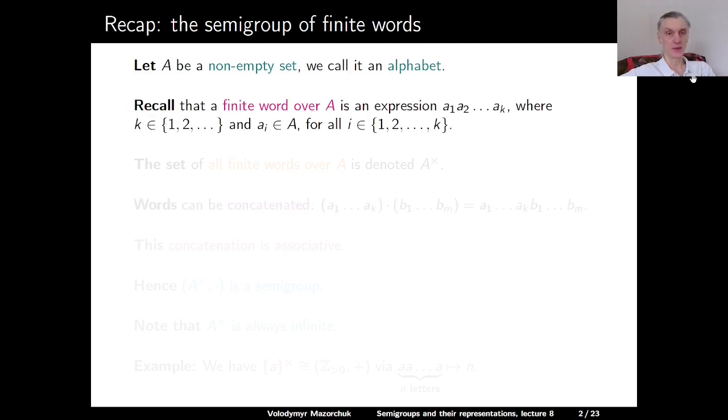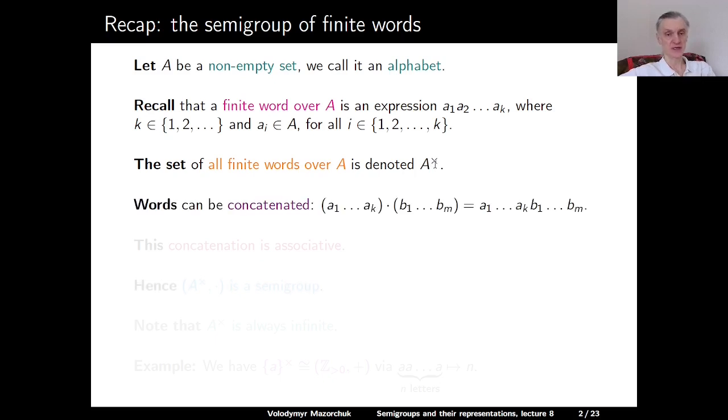Recall that a finite word over A is an expression of the form a1, a2, and so on ak, where k is a positive integer and all ai belong to A. Note that we can repeat letters from A in a word. The set of all finite words over A is denoted by A⁺, and we can concatenate the words.